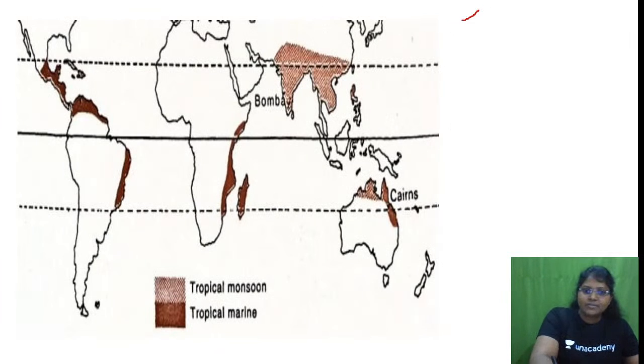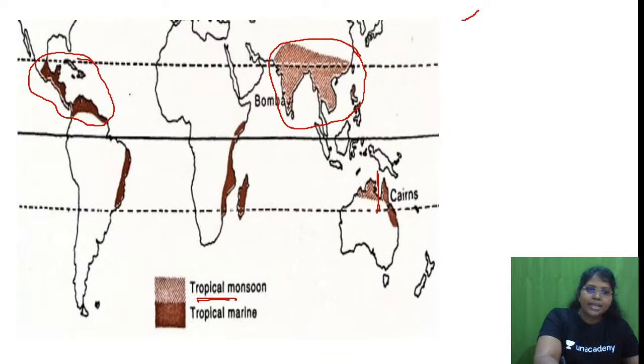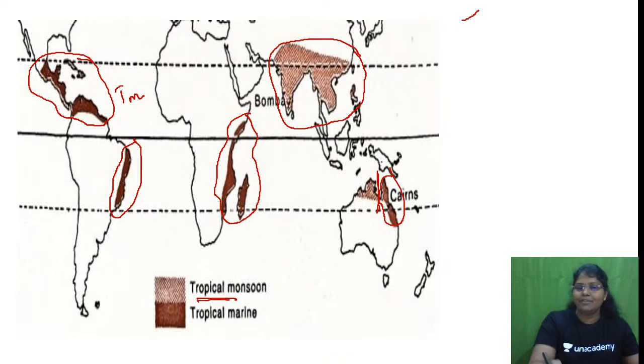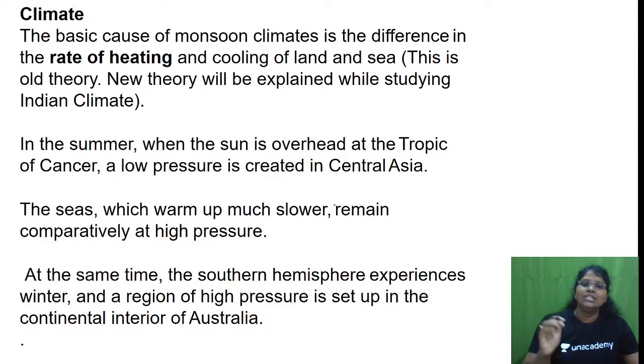See, in this particular topic, we have two subtopics. One is the tropical monsoon, and these are all examples of tropical marine. Can you see marine, coastal? Can you see? So this is different from this. Even in northern Australia, the eastern side comes under the tropical marine, and this side is a tropical monsoon. Is this clear, ma'am? Next. So what is the climate?